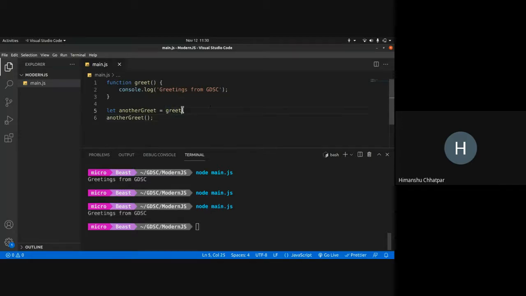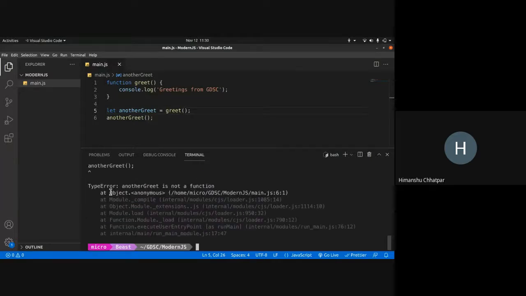But if I do this, what this means is it will go execute the function, get the return value, and that return value is assigned to this. I'm not assigning a function here. In this case, I'm assigning a return value. So we get an error. What error? Another greet is not a function.